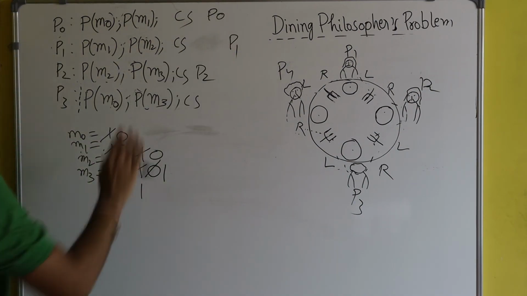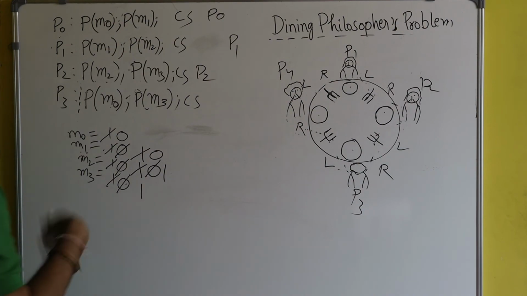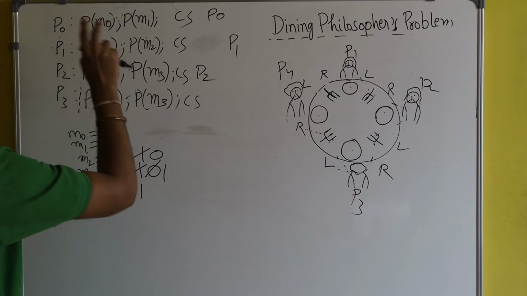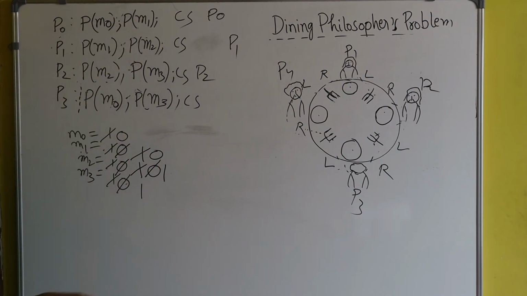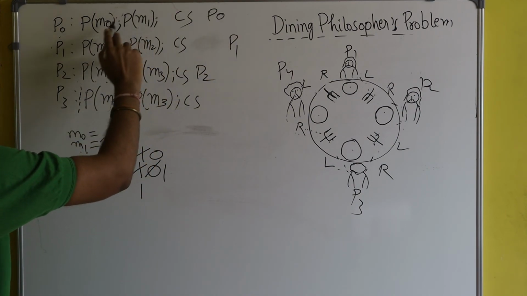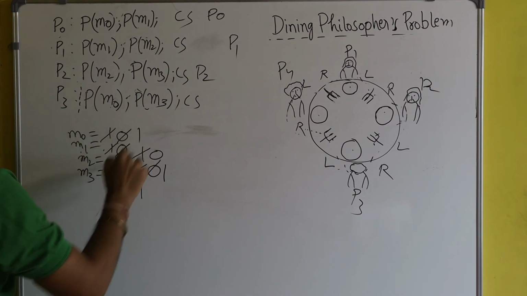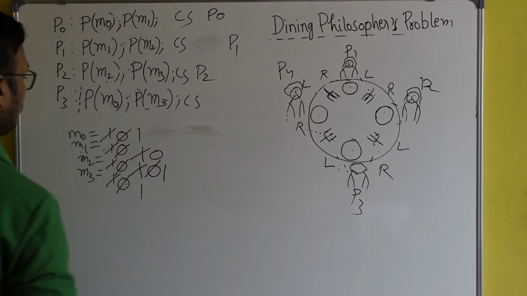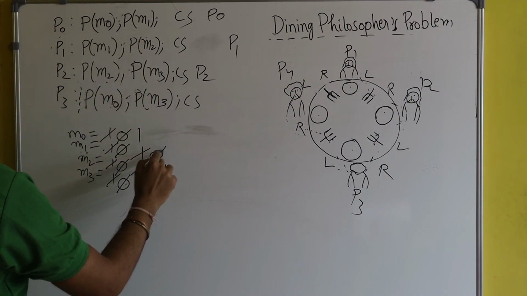Process P0 has completed its task, so it will leave the mutex variables M0 and M1 so that they can be used by the other processes. It will give signal to M0 and M1, so M0 will become 1 again, and M1 will also become 1.